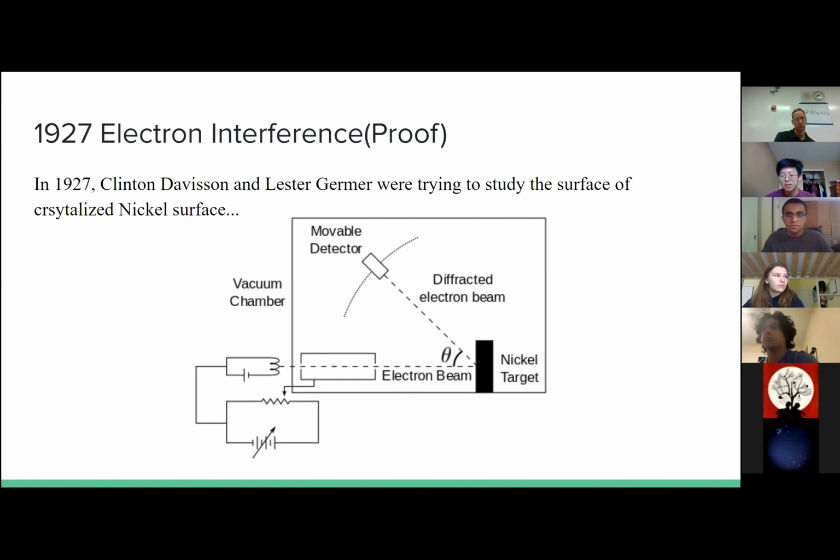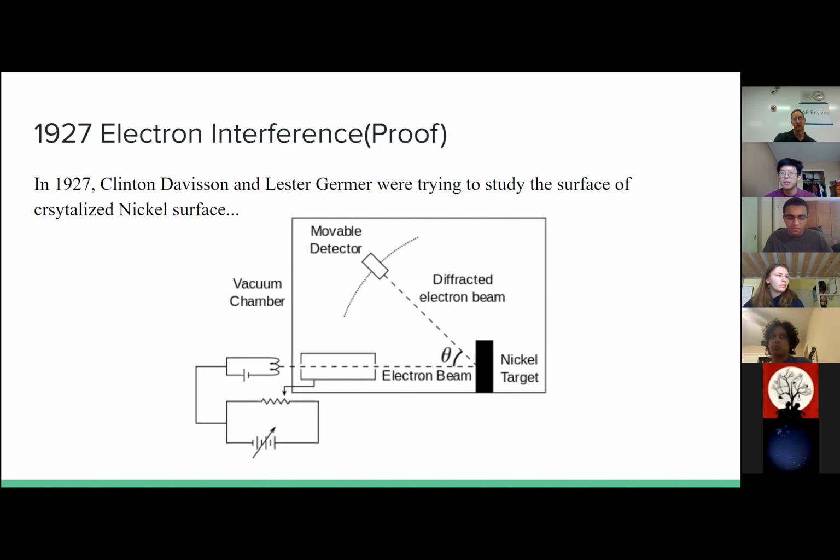When they were cleaning the surface, they unknowingly formed another structure, a polycrystalline surface on the nickel. And it turns out that they observed a diffraction pattern with the electrons, using the movable detector, like we've seen in the double slit. But this is nothing like the double slit.